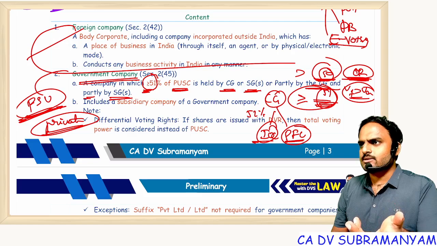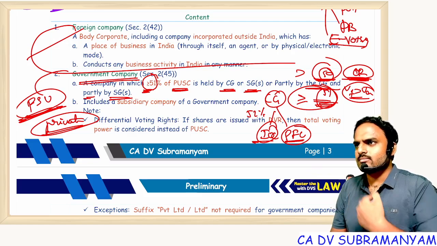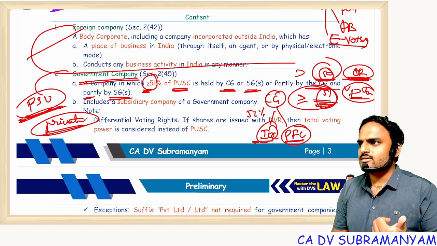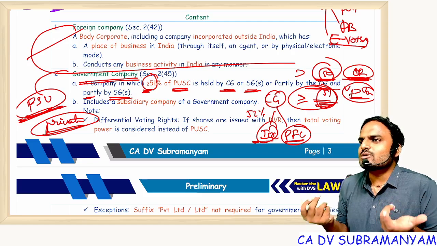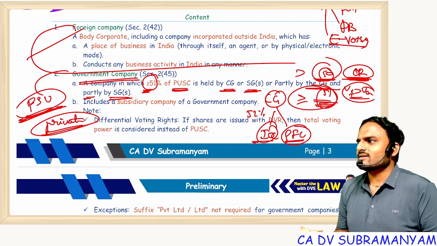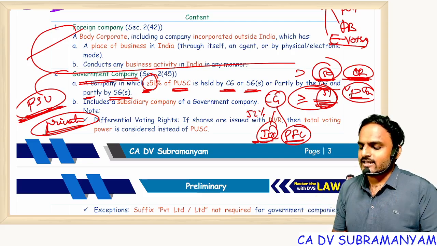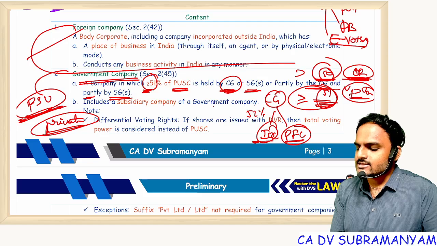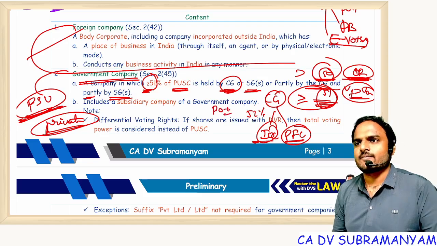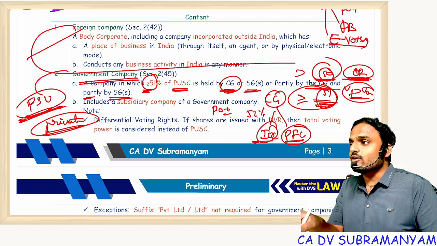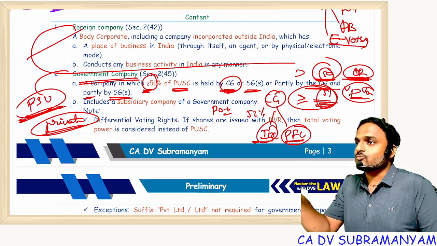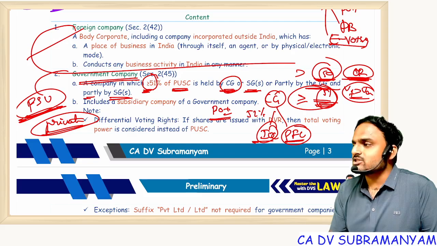Government is not a natural person. Then shares are held by whom? You, me, ANM sir, Harsha sir. Then tell me, who is holding shares in a government company? In the name of, exactly. If you take central government, shares are held in the name of President of India. And again, President of India means not the person, it's a designation.